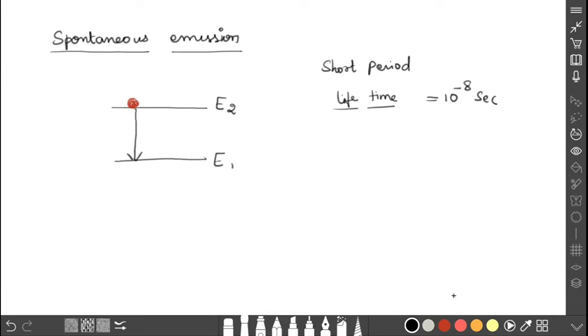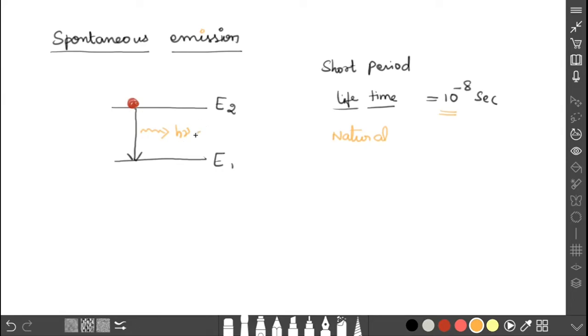By the time it comes back, it emits a photon, that is h nu. This process is a natural process. Once the lifetime of the atom in the excited state, 10 power minus 8 seconds, is over, the atom automatically comes back to the ground state by emitting the photon h nu.